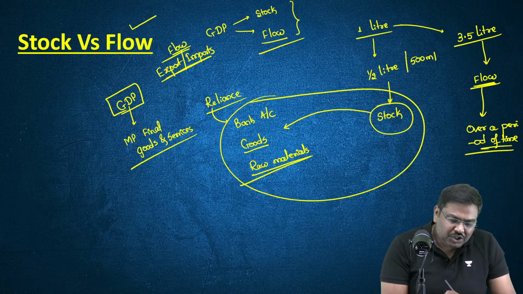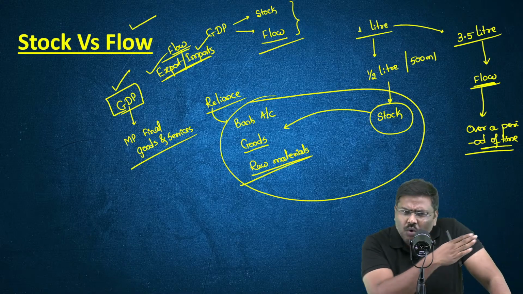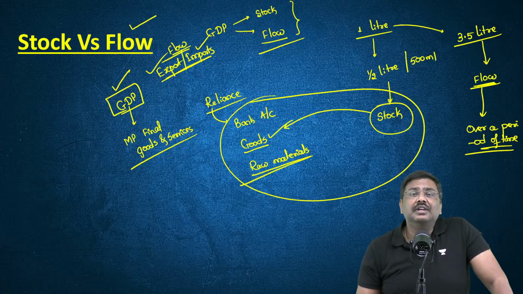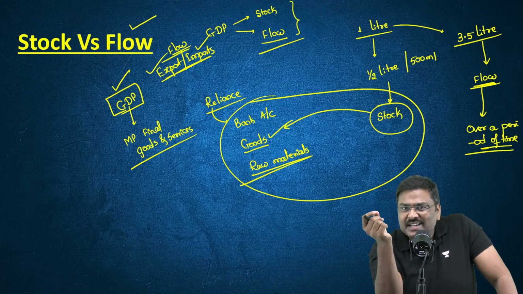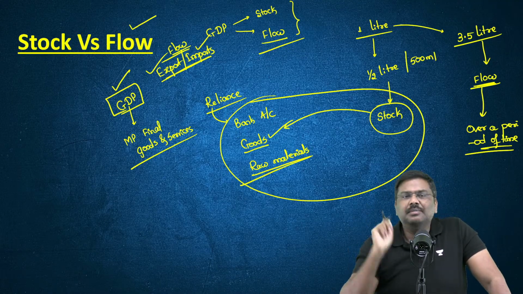Okay, so GDP, exports, imports, etc. These are measured over a period of time. Whereas, let's say inventories, the bank balance, these are measured at a specific time. That is nothing but a stock.